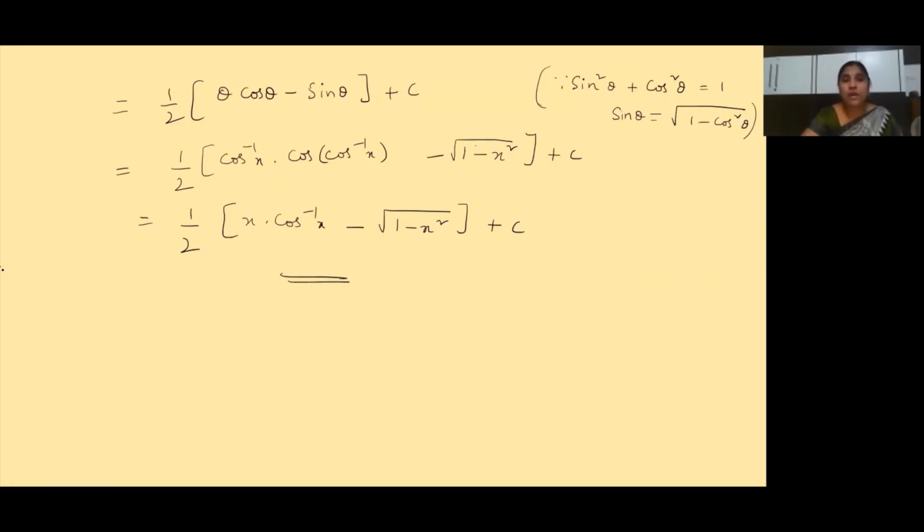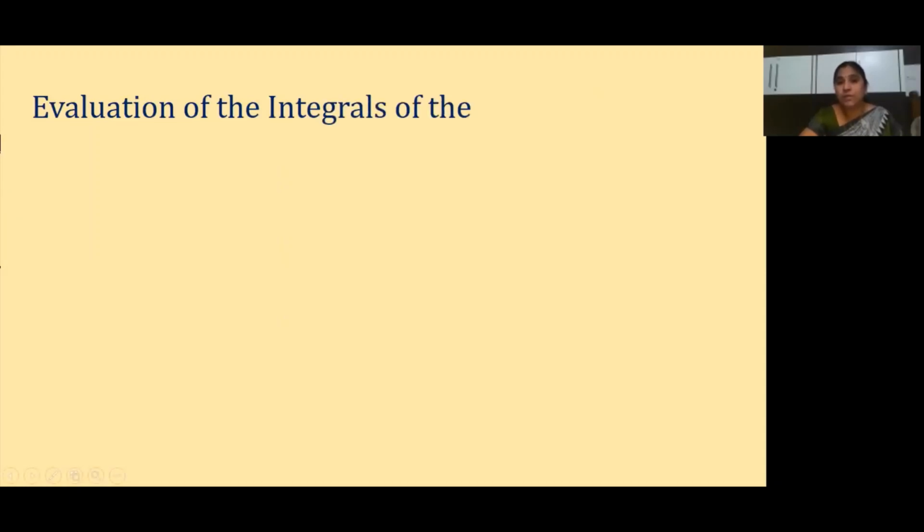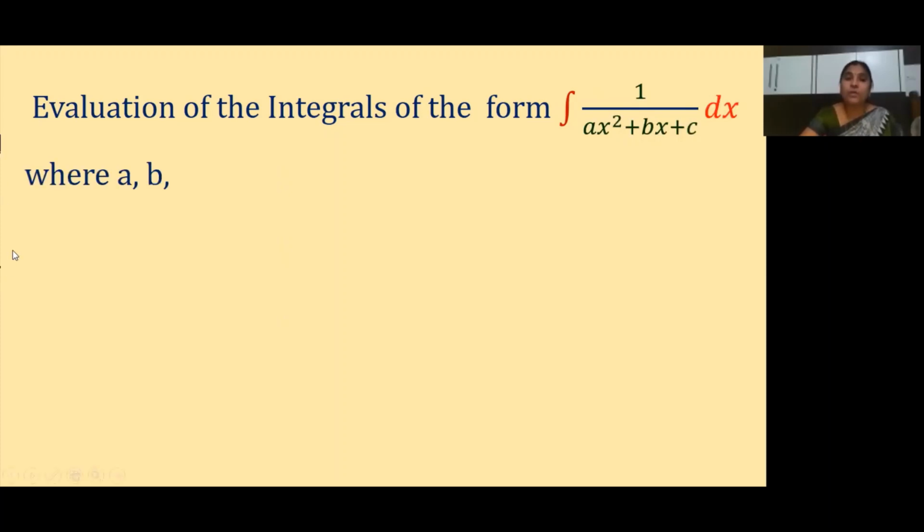So now let us see the next important topic. We are going to see a few more important kinds of sums, that is, evaluation of the integrals of the form integral 1 by ax square plus bx plus c. Suppose any function is there of this form, then how can you solve that? Where a, b, c are real numbers, meaning they can be any real numbers.